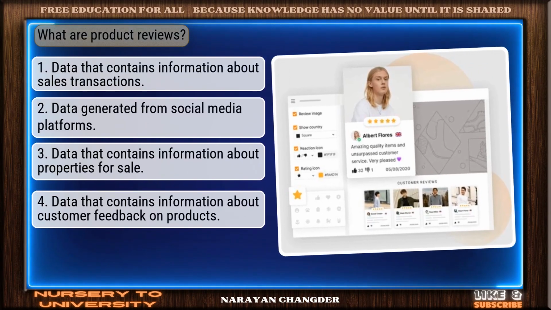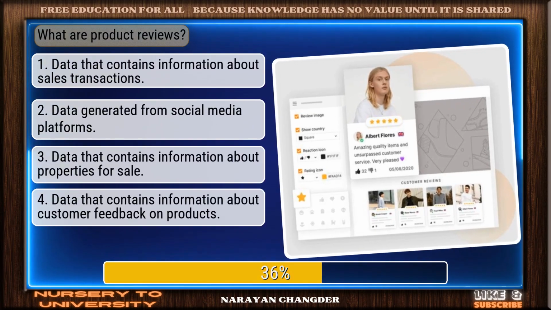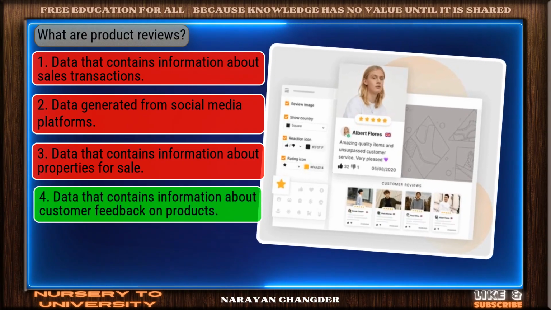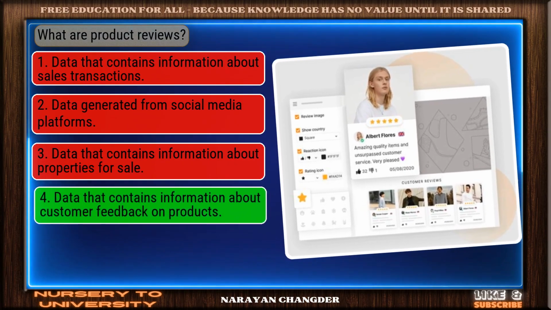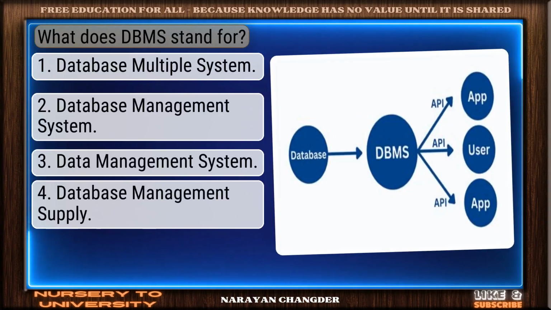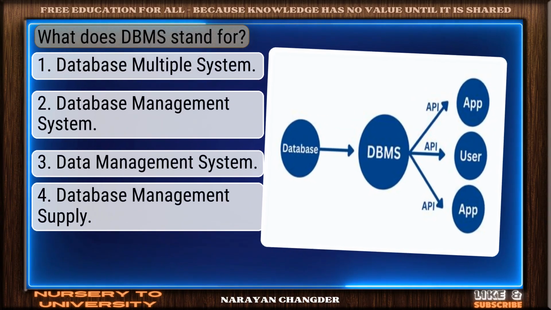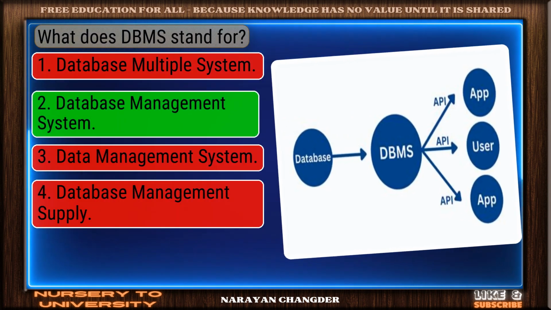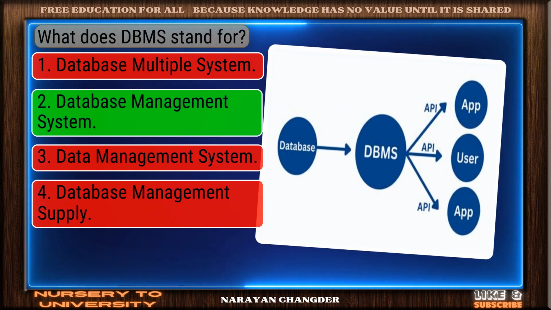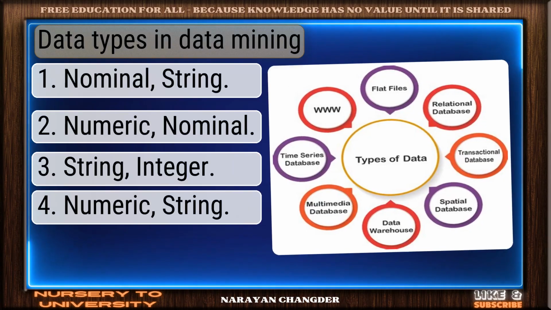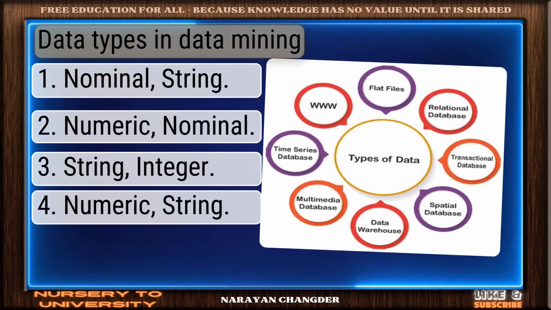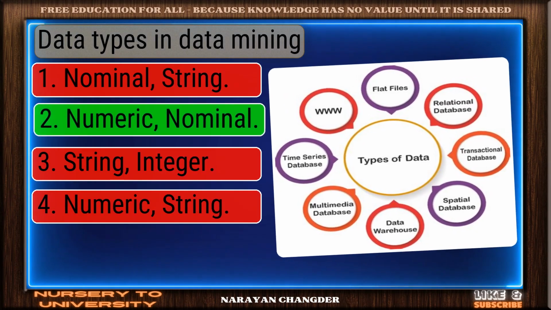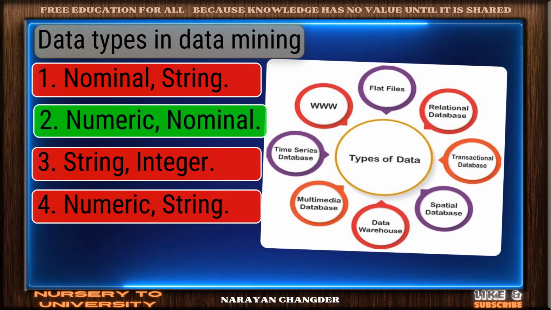Question number 58. What are product reviews? Well done. Data that contains information about customer feedback on products is the right choice. Question number 59. What does DBMS stand for? Well picked. Database Management System is the correct answer. Question number 60. Data types in data mining. Exactly. Numeric, nominal makes sense, and it is the right choice.